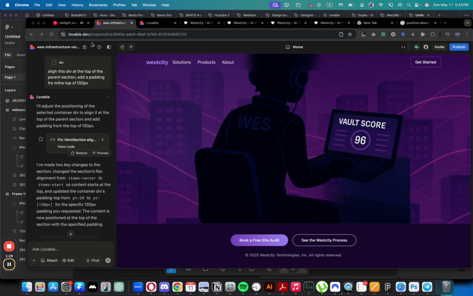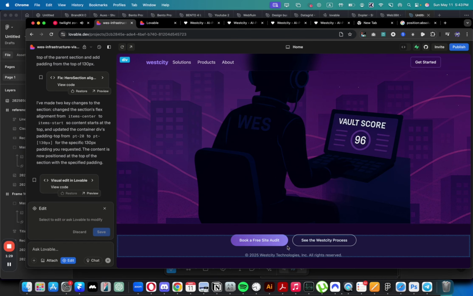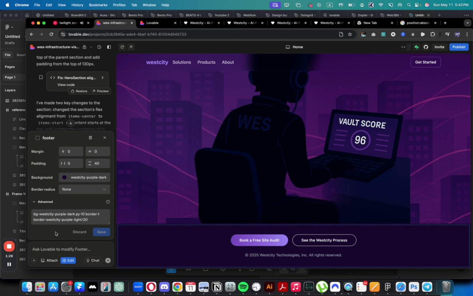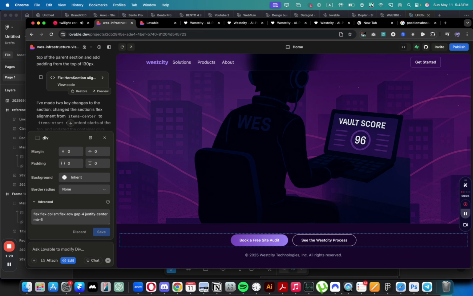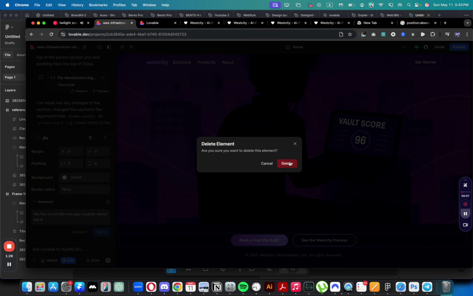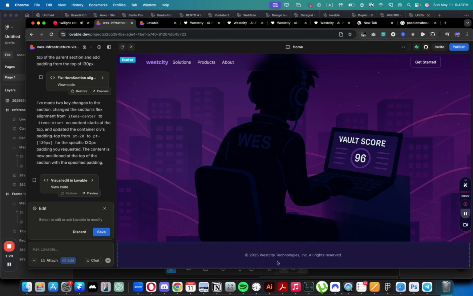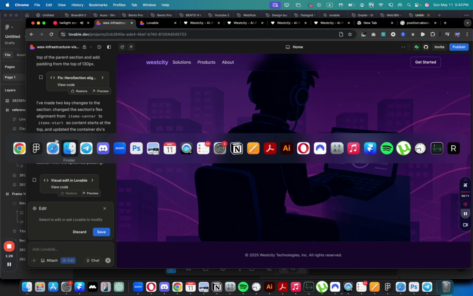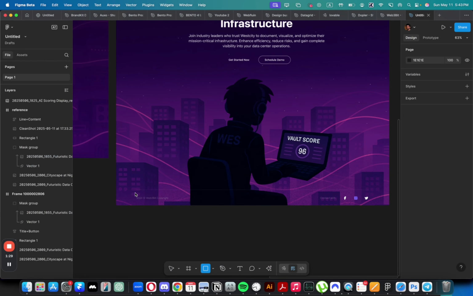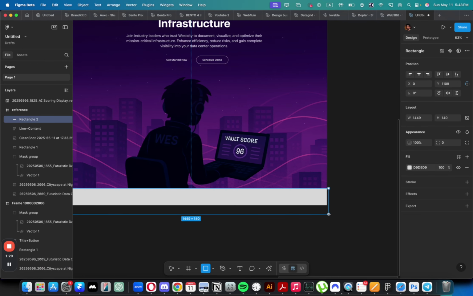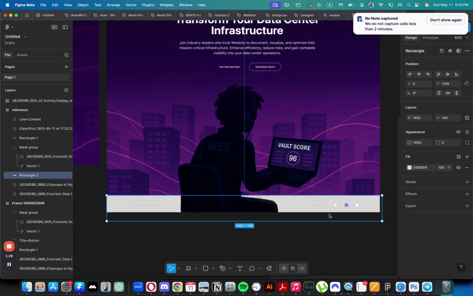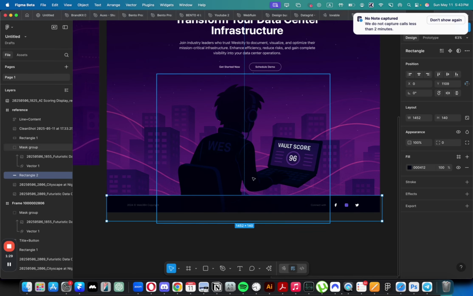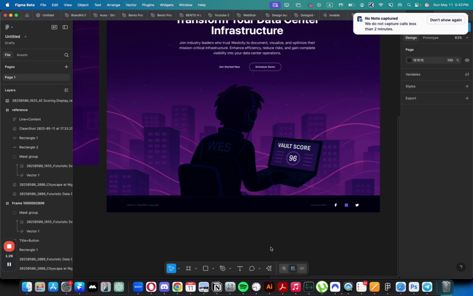So the only thing we need to do is remove this thing here. The button should definitely be removed. And for this technologies section, I think we can make the background a little bit different. So let's just pretend this is the background, and let's see which color would work the best here.